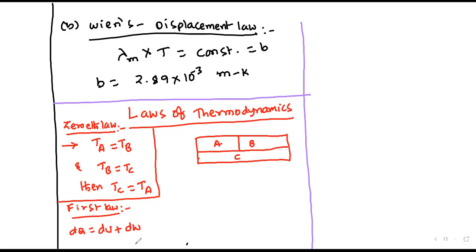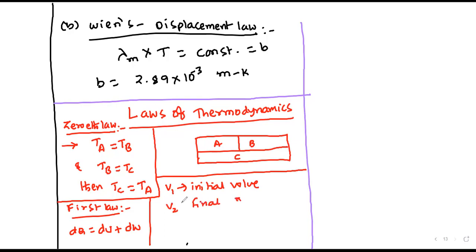Now you can see that, suppose the substance has an initial volume V1 and a final volume V2. If V2 is greater than V1, then we can say that it is expansion.